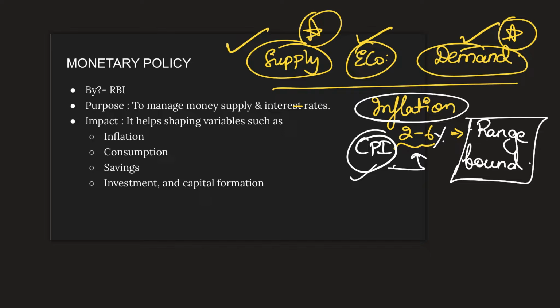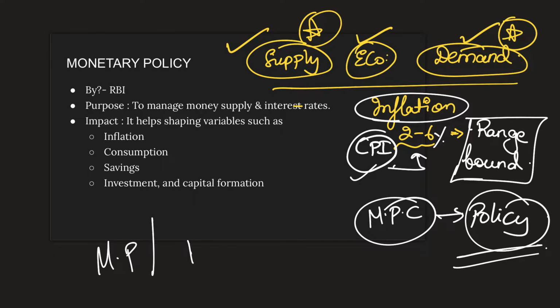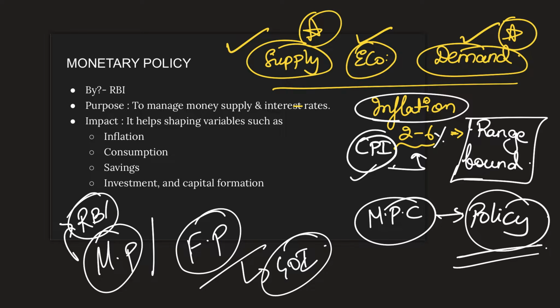Now, when this is not happening, this is where the Monetary Policy Committee changes its policy rate. Now, what is this policy rate and what is the significance of this monetary policy? Let us understand. In order to control inflation, the government can use monetary policy and fiscal policy. Fiscal policy means all the measures that the Government of India, through the Ministry of Finance and various other ministries, takes. And monetary policy is primarily the action of RBI as a controller of cash flow in an economy. So this monetary policy pertains to all those decisions taken by RBI.